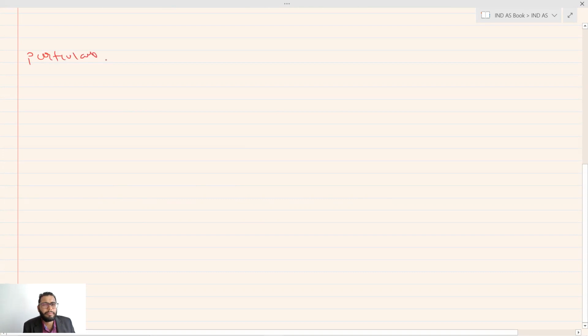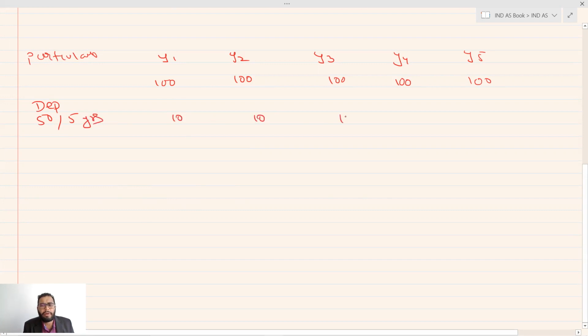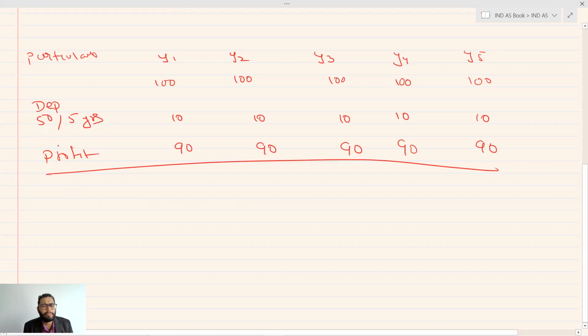Particulars: year 1, year 2, year 3, year 4, year 5. Assume I have a constant income of 100, 100, 100, 100, 100. Depreciation of an asset: the asset is of rupees 50. I am allowed SLM for 5 years, so it will be 10, 10, 10, 10, 10. My profit will be 90, 90, 90, 90, 90. Pretty simple.